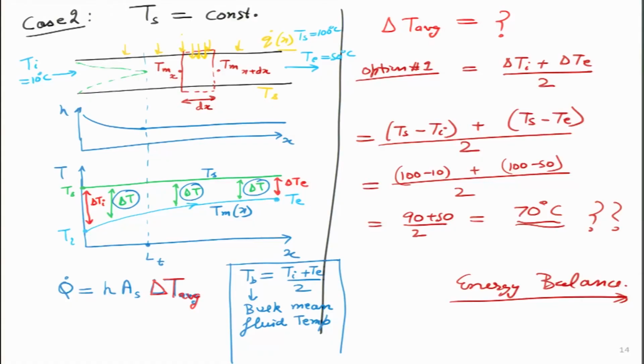So over here small dq dot, I can write it as h into small dA area multiplied by Ts minus T mean. Whether I take T mean x or T mean x plus delta x, because the temperature difference is very small. So let me go ahead and do that on the next slide. I am doing exactly this energy balance, taking this section having width dx, and I want to find out how much heat is being added through convection and how much temperature rise I am getting.